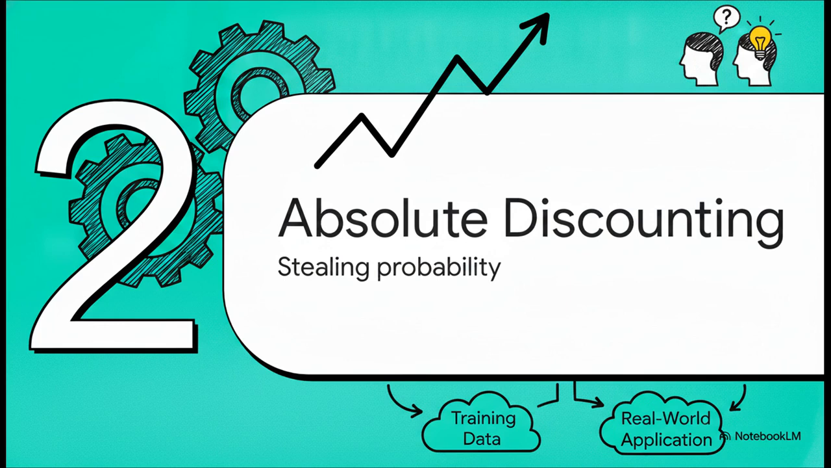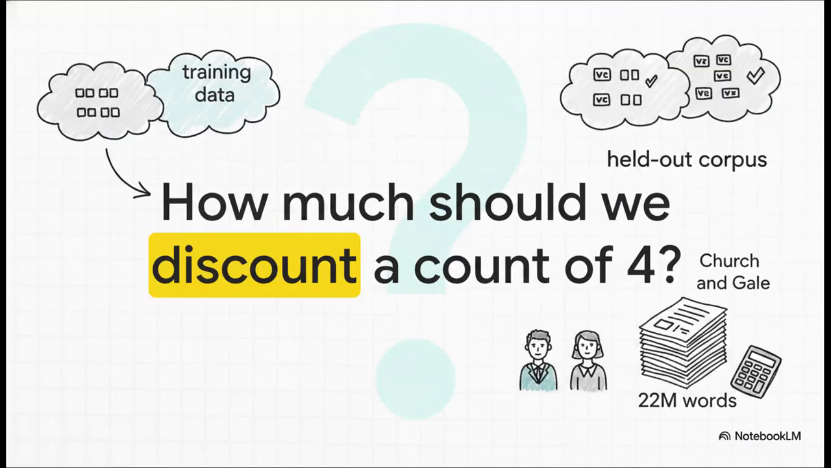Absolute discounting explained. To figure out exactly how much probability to Robin Hood away, researchers Church and Gale came up with a partial but hugely influential solution back in 1991. They decided to look at hard empirical data to see exactly how probability shifts between training data and real-world application. So, I want to pose their exact question to you. If a bigram appears exactly 4 times in your training data, how much should we discount it?